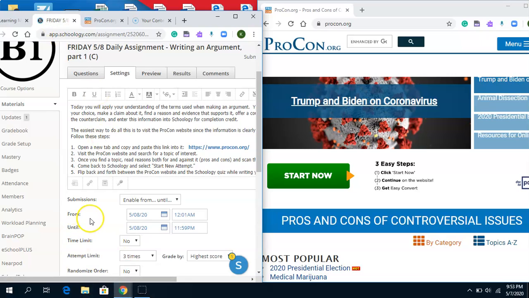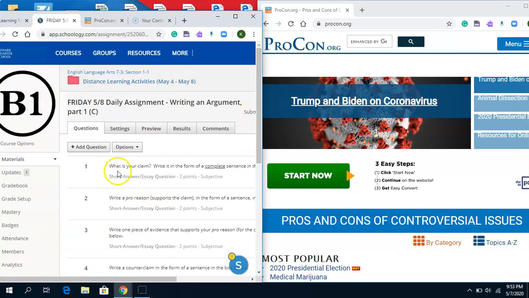Or, depending on what kind of a computer you're working on, you can actually have two separate windows open. So that's really how I'm doing it because I find it a little bit easier to navigate the questions. But I wanted to walk you through how to actually do the assignment. So the first thing is you have to come up with a claim. So you have to write it in the form of a complete sentence.